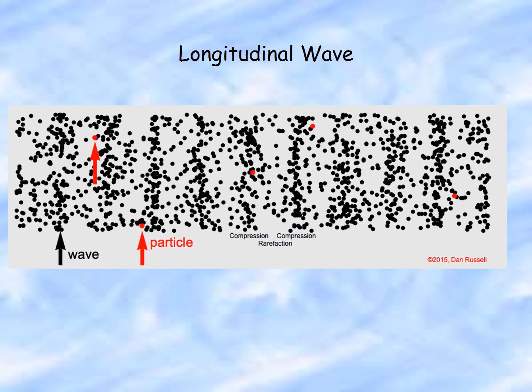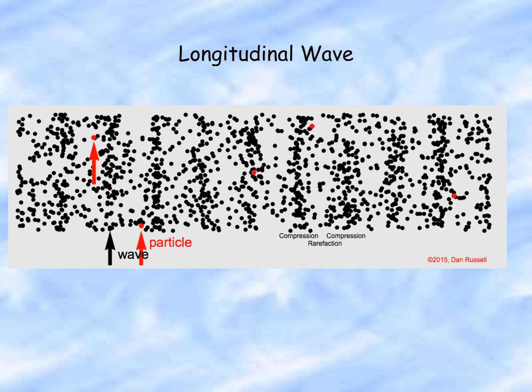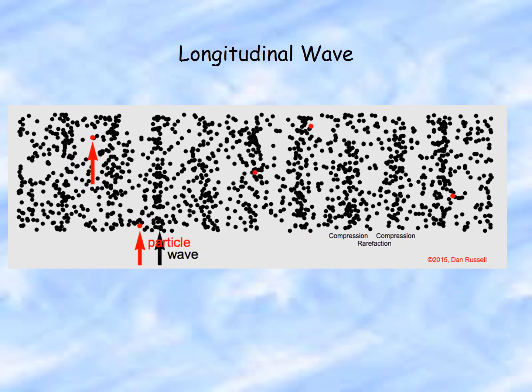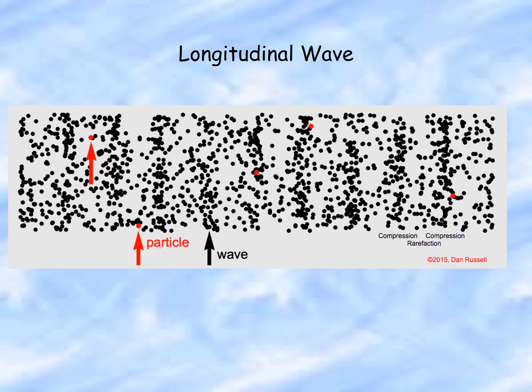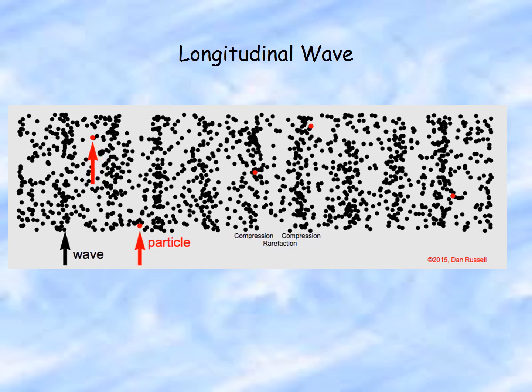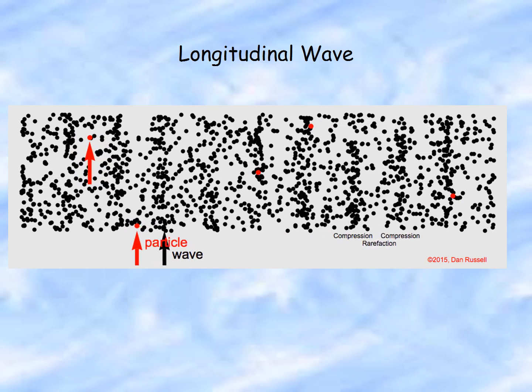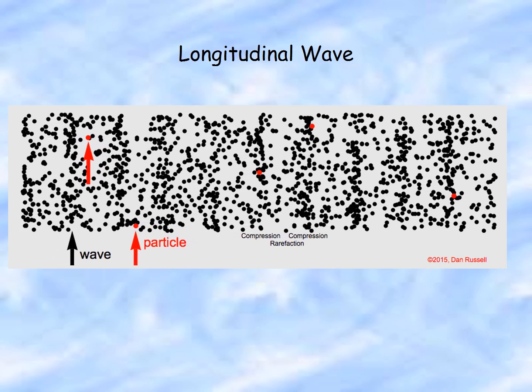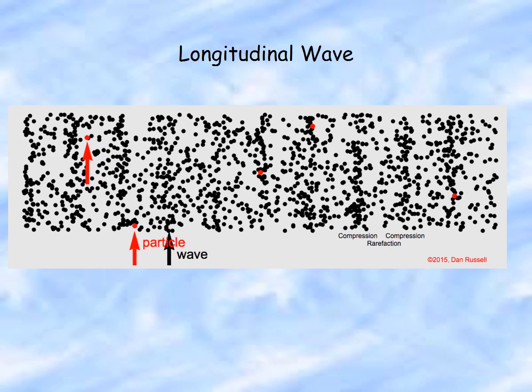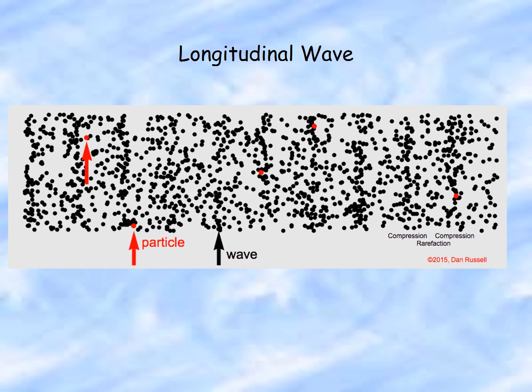I also want you to notice these two red arrows over on the left. They are highlighting two different particles. And if you notice, those particles only move side to side, but the wave itself moves along to the right. That part represents the wave's energy. The energy moves from the left to the right and all the way through. Whereas those two red dots with the arrows and the two other red dots, those particles are just moving back and forth.